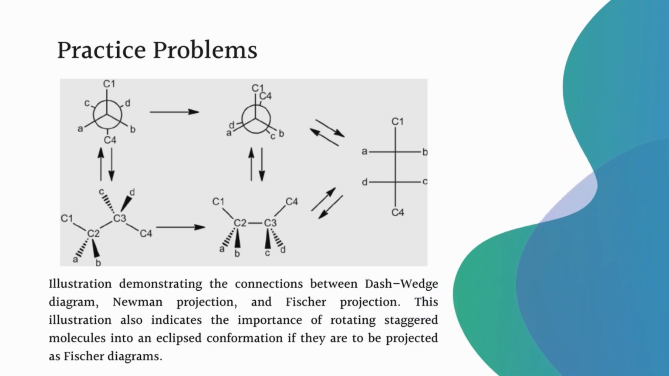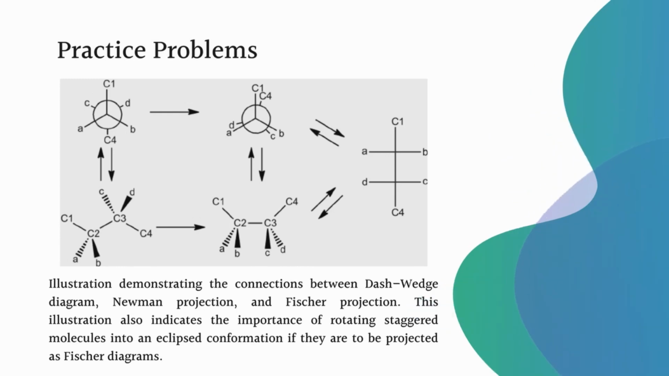So here some practical problems are given, with some illustrations. This illustration demonstrates the connections between the dash-wedge diagram, the Newman projection and the Fisher projection. We can convert all these Newman projections into wedge-dash projections, which can also be converted into Fisher projections. This illustration also indicates the importance of rotating staggered molecules into an eclipsed conformation if they are to be projected as Fisher diagrams.